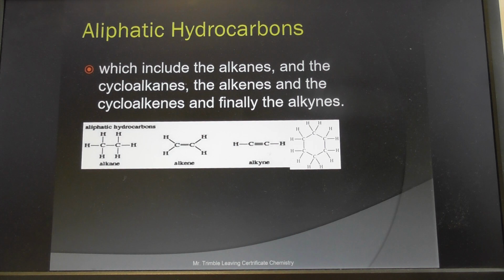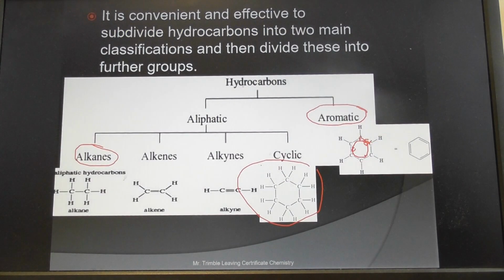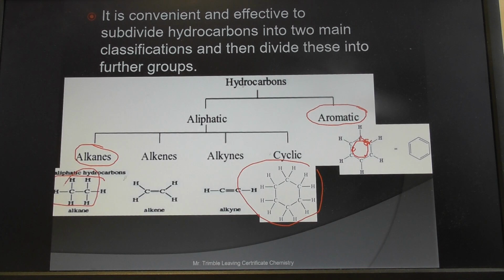Aliphatic, so these alkanes, cycloalkanes. The cycloalkanes, if you look carefully, there's a difference between this structure here and this one. There are no double bonds between the carbons, so there are no delocalized electrons there. They're all localized single bonds, localized in one place. And that's what's known as cyclic. Cyclic, quite much like a bicycle. A bicycle has round wheels, and the bi stands for 2 wheels. Here the cyclic is the round nature of that structure, as opposed to it being linear, something like this.